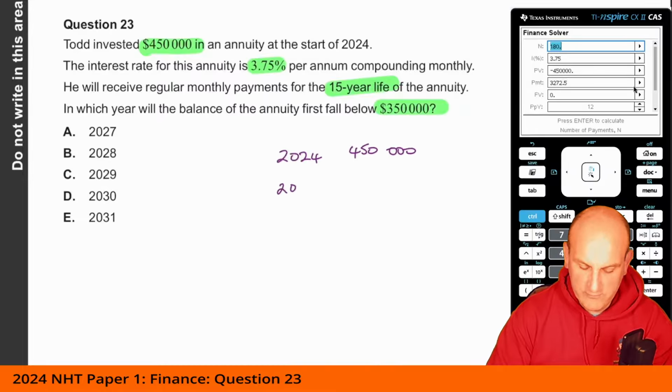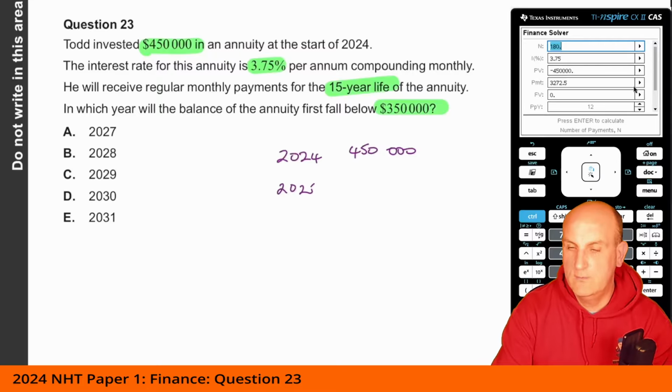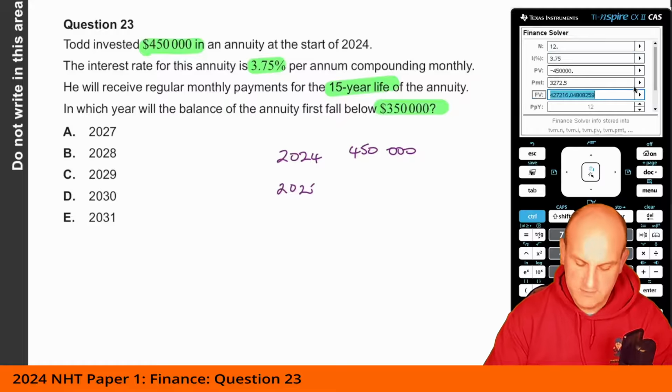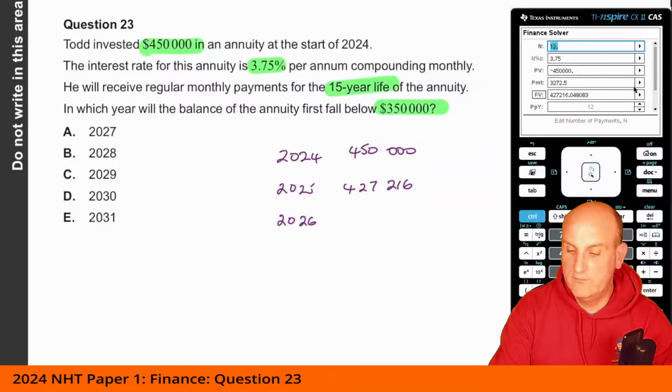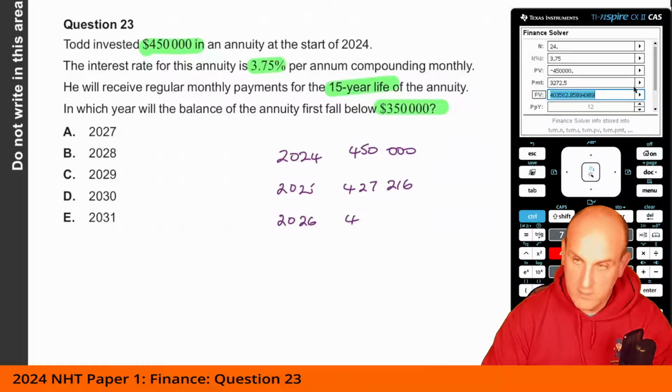450,000. 2025, what I can do now is say, well, okay, how much have I got at the end of the first year? I've got 427,216. In 2026, all I do now is say, well, I've had it in there for 24 months. Hitting the wrong button, 24 months, hit there, 403,562.